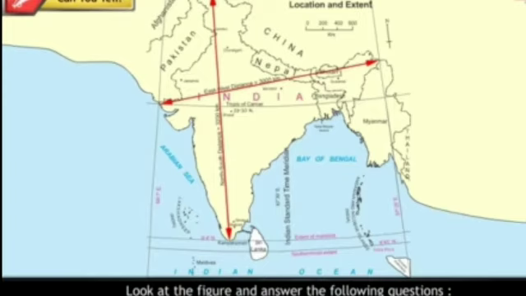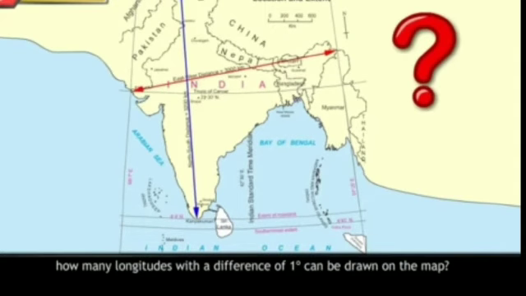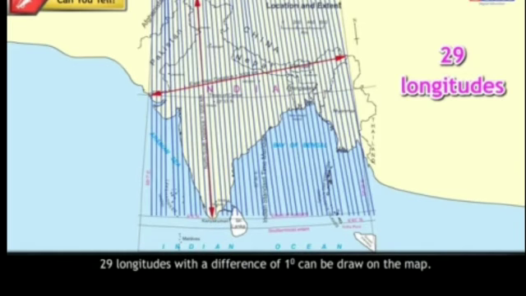Can you tell? Look at figure 1.4 and answer the following questions. Considering the longitudinal extent of India, how many longitudes with a difference of 1 degree can be drawn on the map? Answer: 29 longitudes with a difference of 1 degree can be drawn on the map.